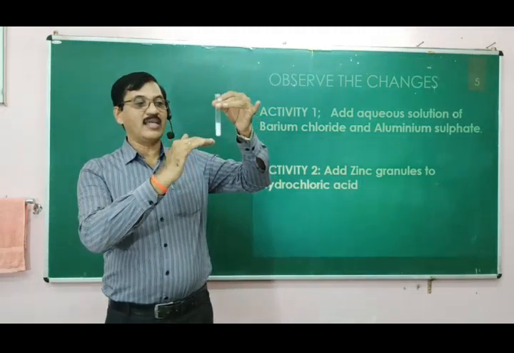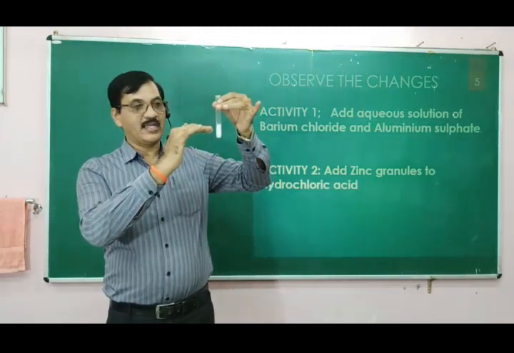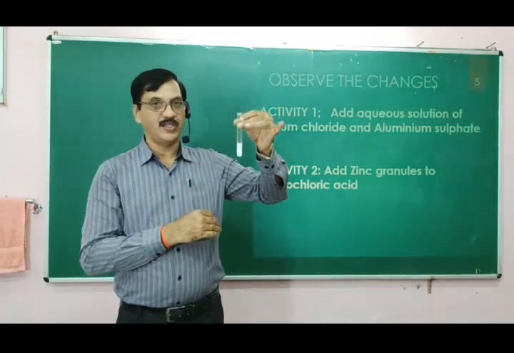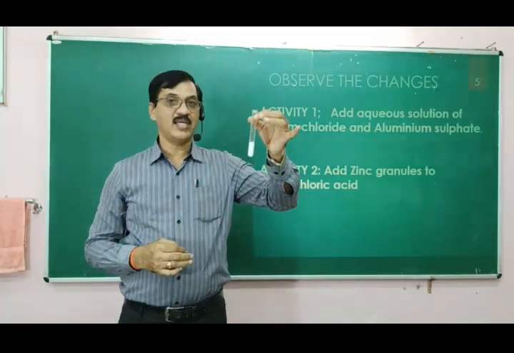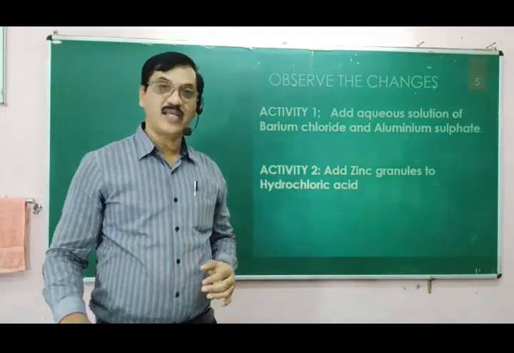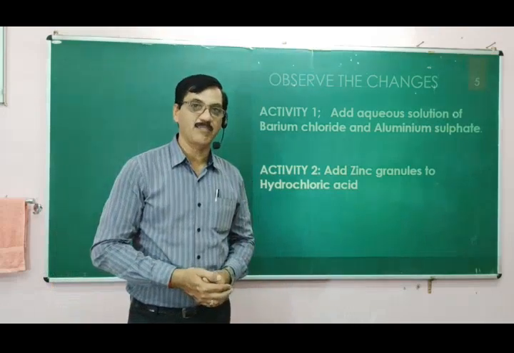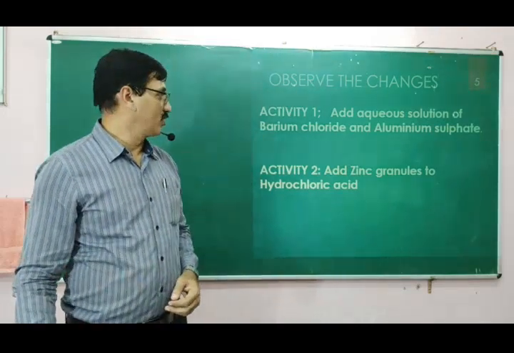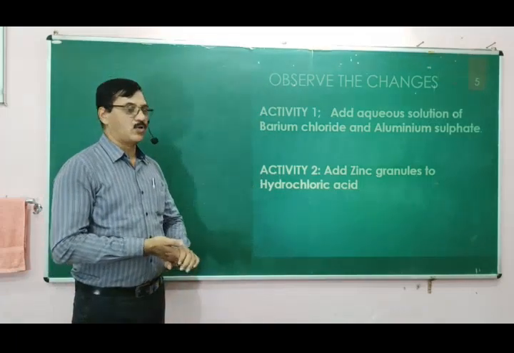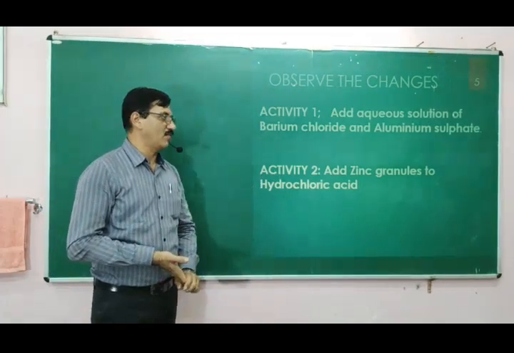They are slowly settling to the bottom, and this is called precipitation. So here is a chemical change in which a new substance with a change of color and property is formed. This is a reaction of barium chloride and aluminium sulfate.